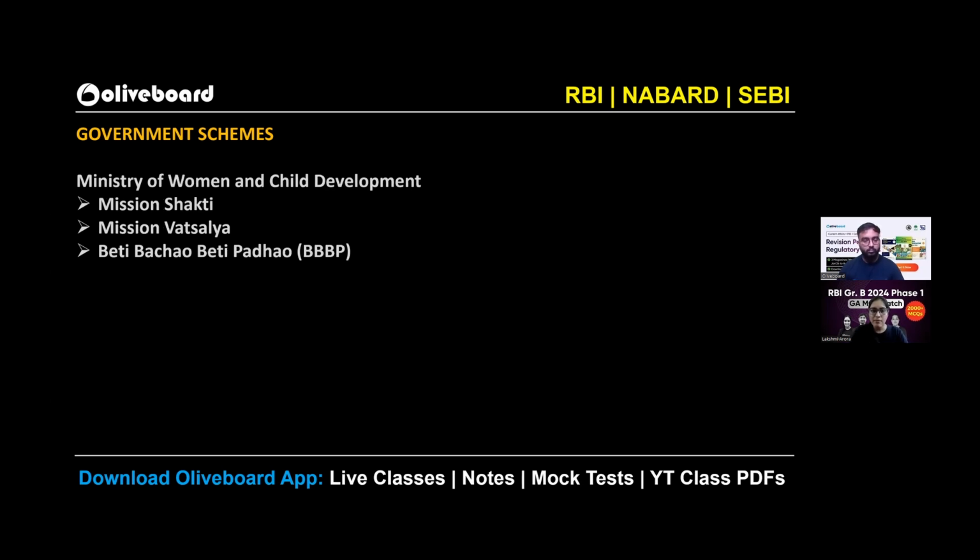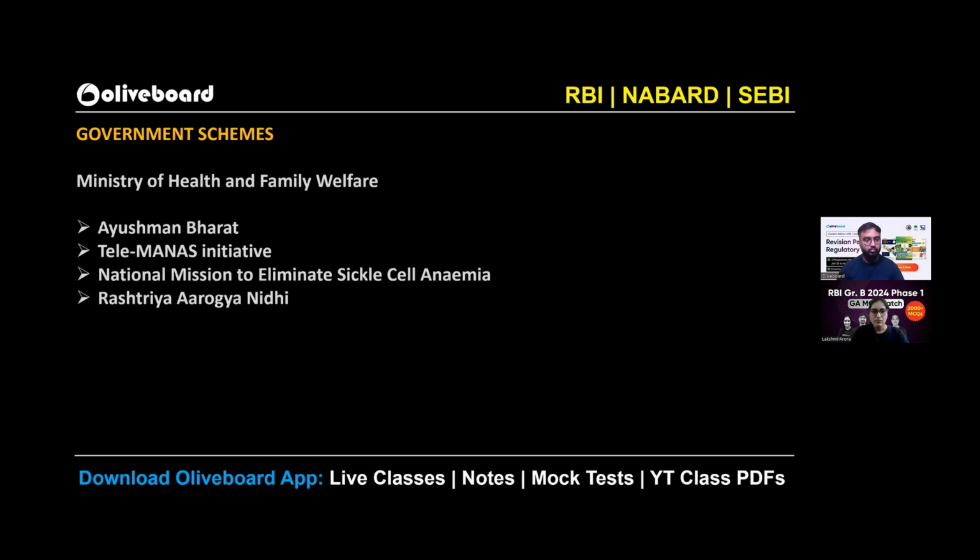Then for Ministry of Women and Child Development, you can just see these 2-3 schemes that are important. For this year's phase 1, from Health and Family Welfare, Ayushman Bharat. Under Ayushman Bharat, we have Pradhan Mantri Jan Arogya Yojana. We have Pradhan Mantri Ayushman Bharat Infrastructure Mission, your digital mission. So all that has to be covered.